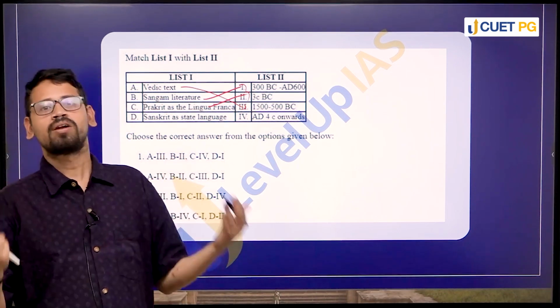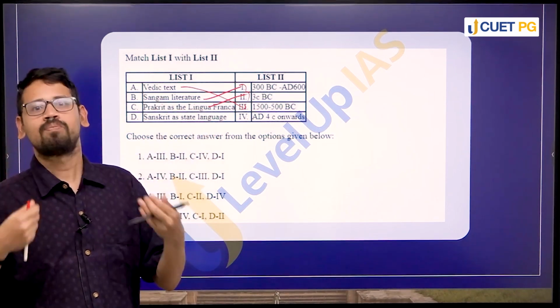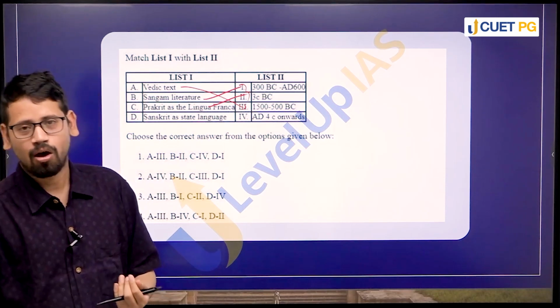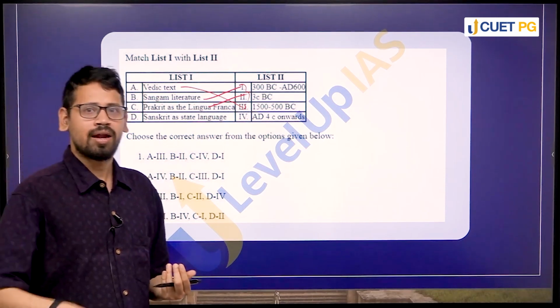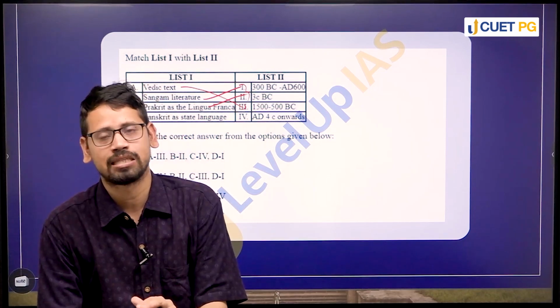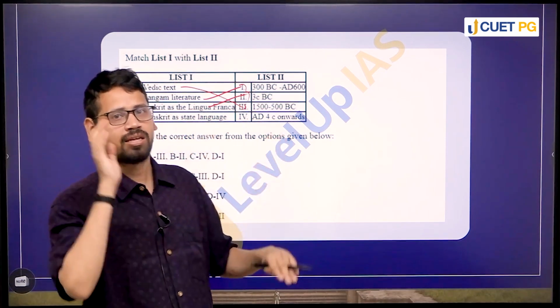Which is a very important example of Sanskrit ornate poetry, the kind of poetry which is ornamental, right? Which is laden with a lot of Sanskrit words, right? And the very standardization of what you call classical Sanskrit, right? Sanskrit is either Vedic Sanskrit or classical Sanskrit.